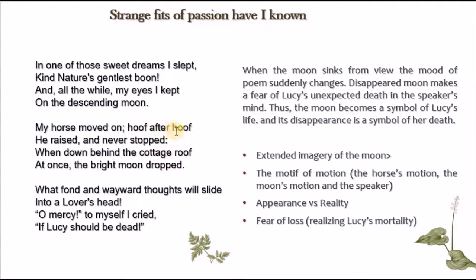This is a monotonous movement. Notice how he's focusing on the motion of the horse. The way that the horse is moving is monotonous. It is causing a kind of hypnosis, as if the speaker is hypnotized by the sound of the motions of the hoofs. At a certain point he reaches a point near the cottage, and the moon dropped completely behind. He cannot see the moon anymore.